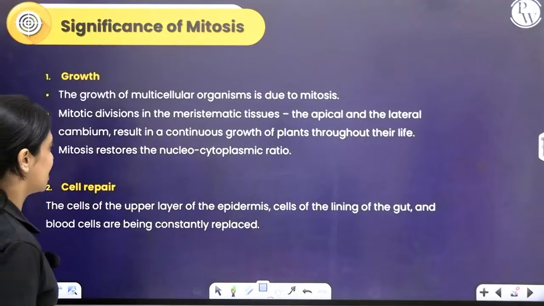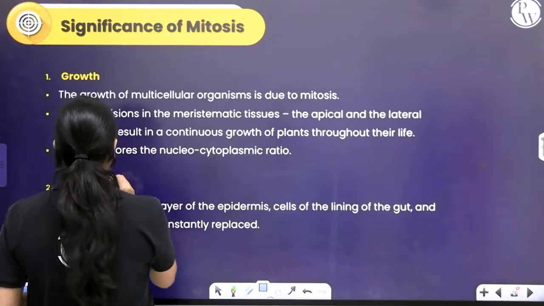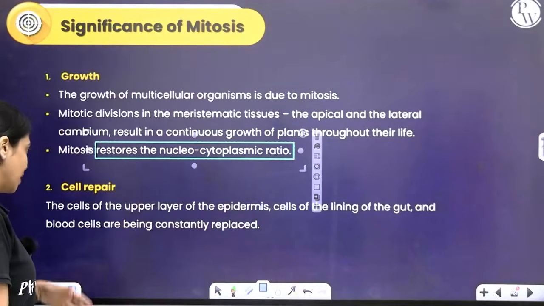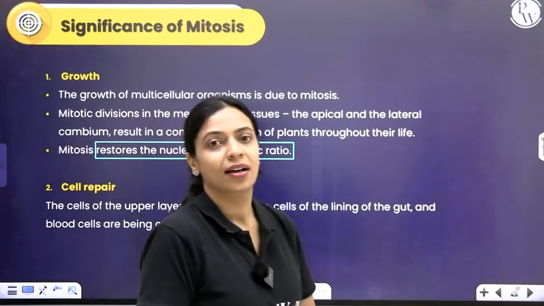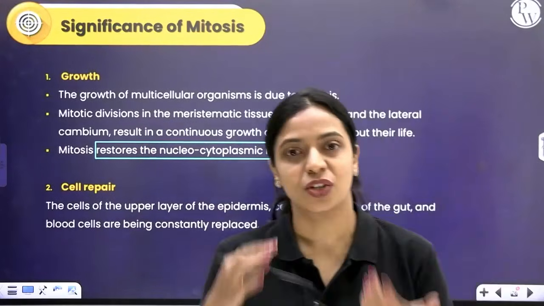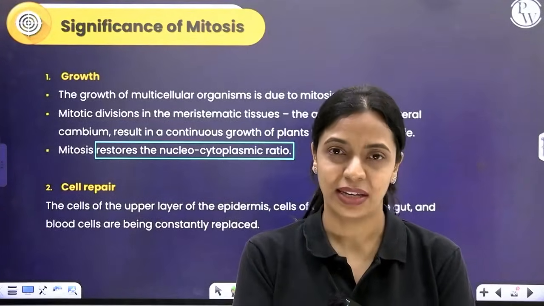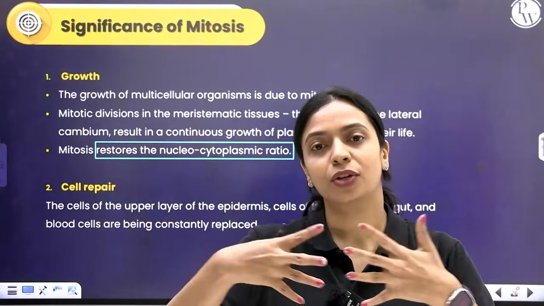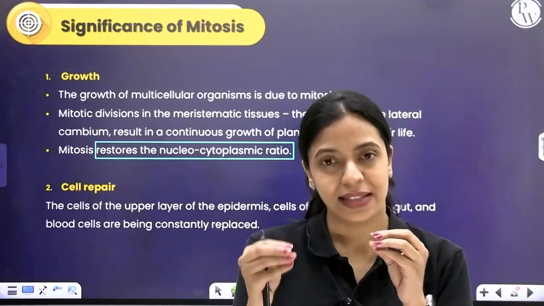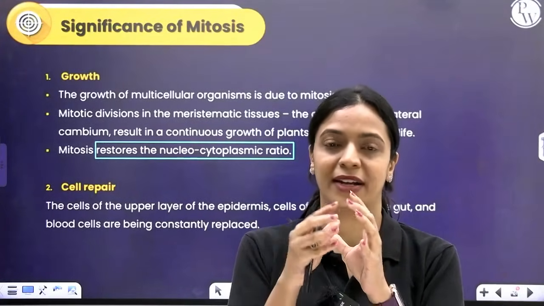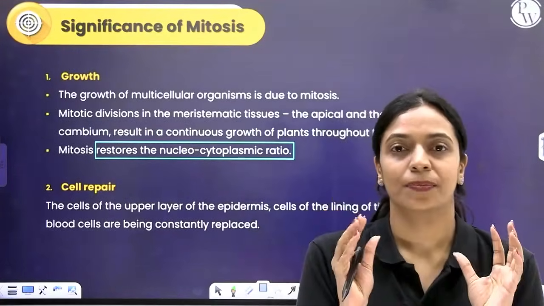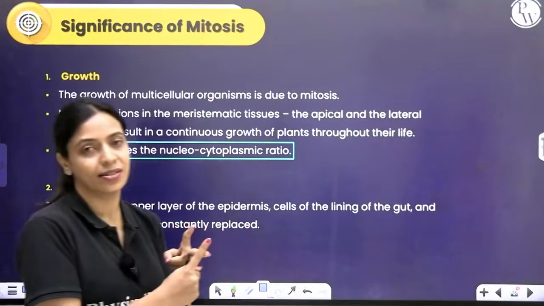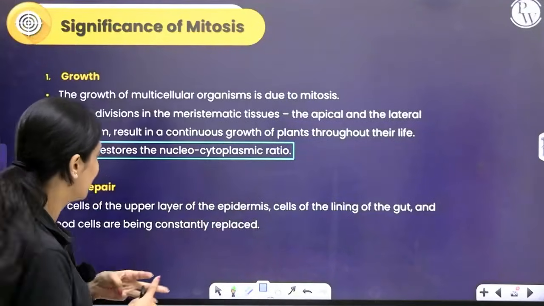Basically, what mitosis does is, it will restore the nucleocytoplasmic ratio, which would have gotten disturbed. Another thing that it helps in is repair. If there is any damage in your epithelial lining or any part of your body, some tissue or cells, the barrier is broken. In order to repair it, cells present will start dividing until it is repaired. So mitosis happens and it helps in growth. It restores the nuclear cytoplasmic ratio and it also helps in repair.